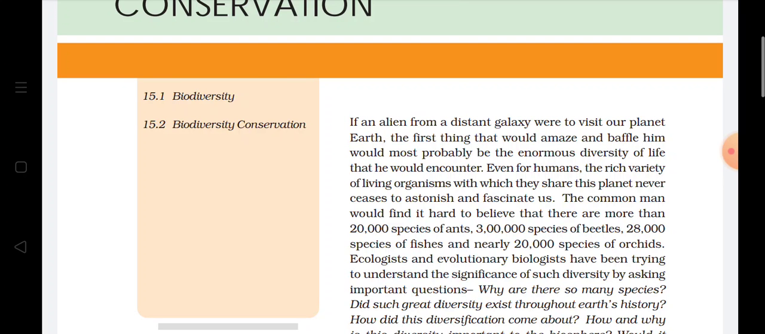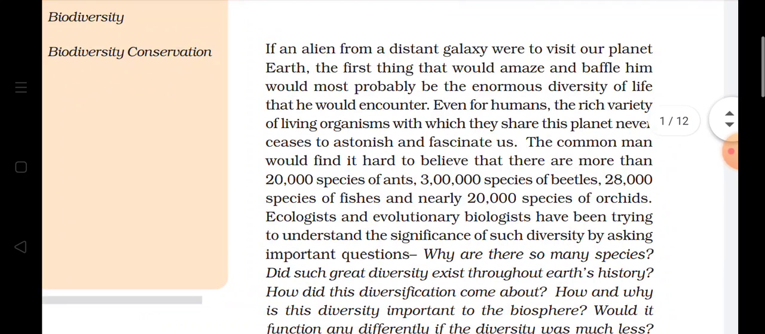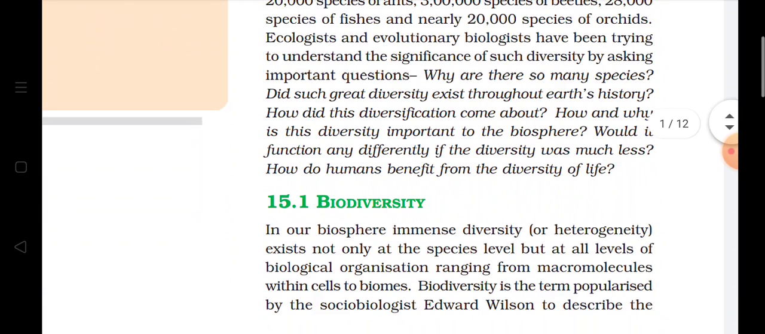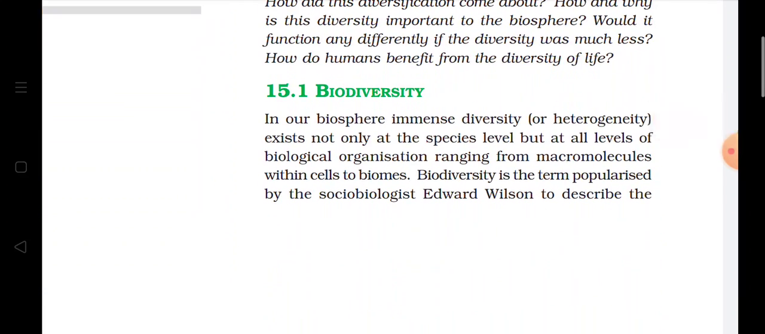For a common man, it is very difficult to believe that there are more than 20,000 species of ants, nearly 3 lakh species of beetles, 28,000 species of fishes and nearly 20,000 species of orchids. You can imagine that different types of living organisms are present on the earth, and this forms the biodiversity. The biologists studying evolution and the ecologists studying ecology are also very fascinated by this diversity, and they have a lot of queries regarding how such biodiversity is possible on the earth.